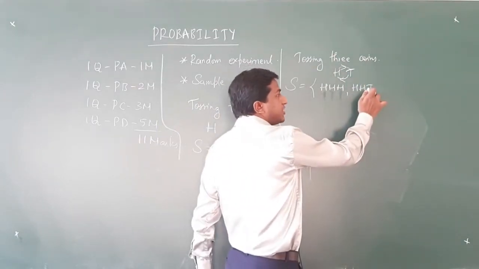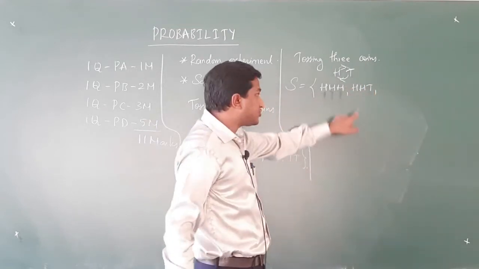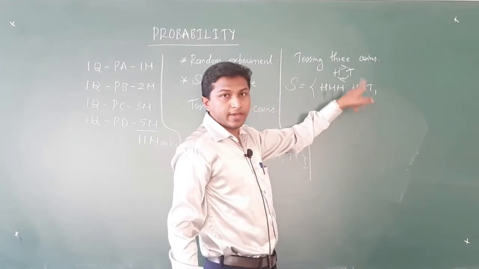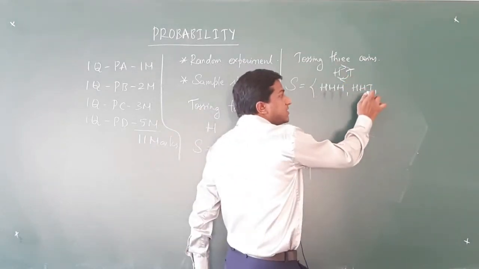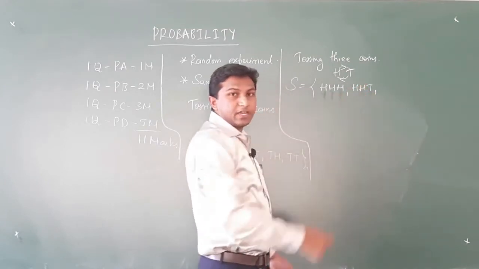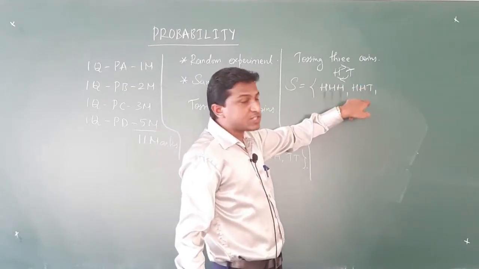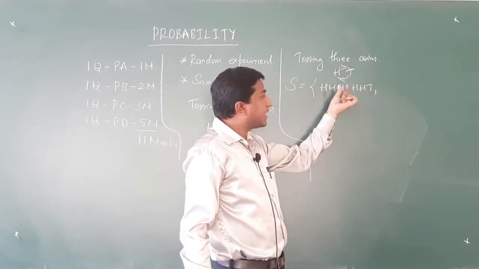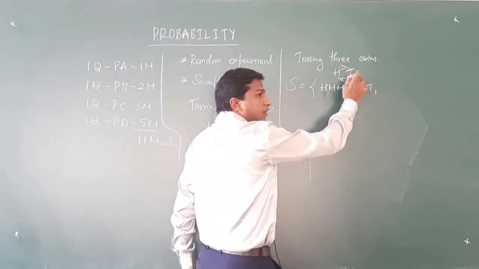So I am changing T to H. That is why I have to look at the next higher place value, which is the tens place. In the tens place, we have the symbol H. So H changes back to T. So T is changing to H in the unit place, and H in the tens place is being changed to T. But since it is a change from H to T in the tens place, we are again not going to make any changes in the hundreds place. So the rule is whenever we are changing from H to T, no change.